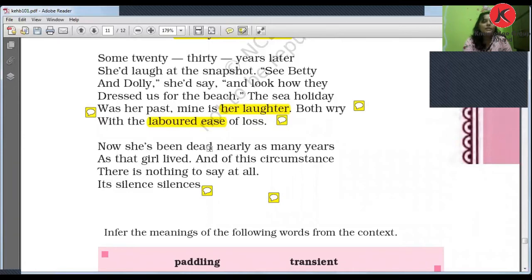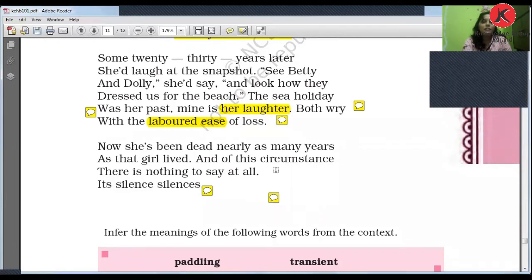Now she has been dead nearly as many years as that girl lived. So that girl lived 12 years. So it has been 12 years since her mother's demise, and she was remembering her past by watching that photograph. And her past is her mother's laughter while watching the beach photograph with her cousins.